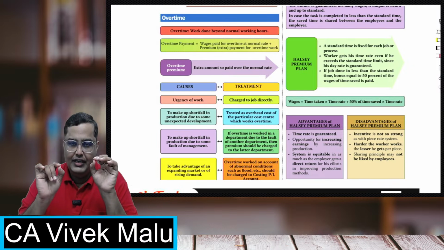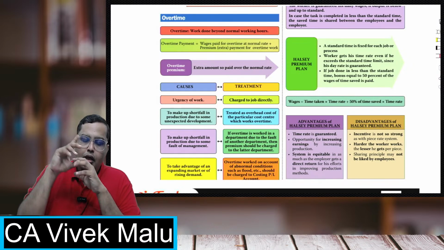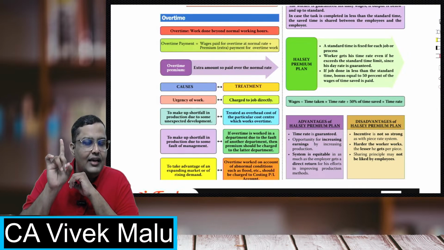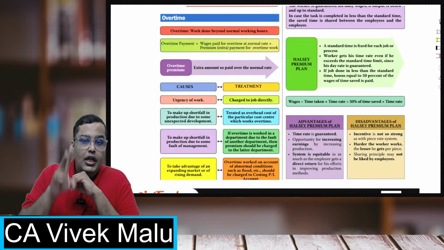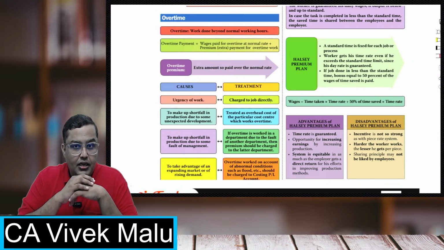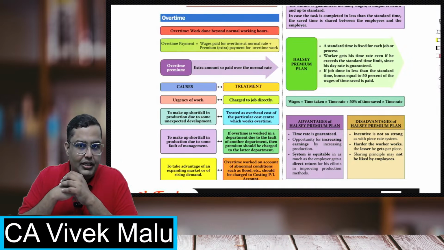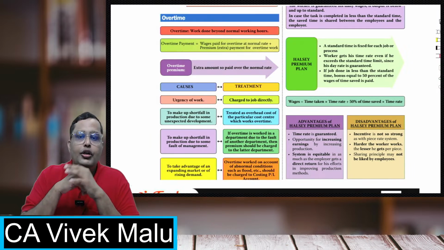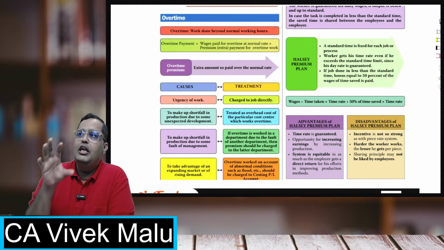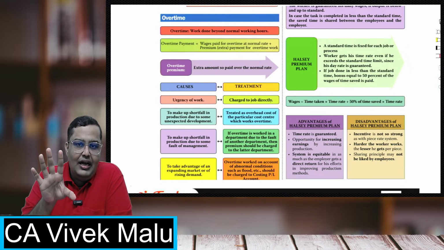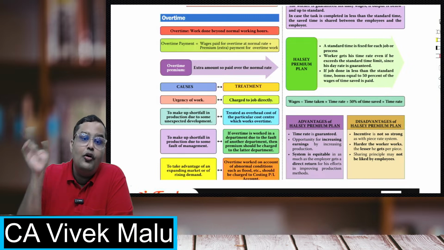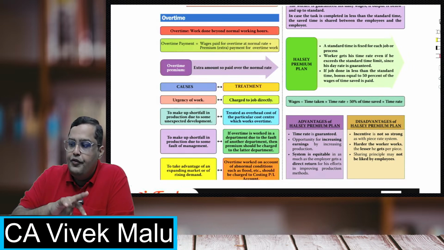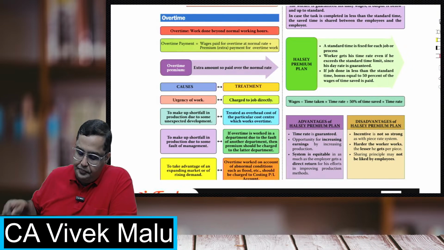I'll repeat the provision again. If a worker works for more than 9 hours in a day, and more than 48 hours in a week, he is liable to get overtime which is double the rate of ordinary wages. So if his ordinary payment is, let's say, 250 rupees per hour, he will get overtime at the rate of 500 rupees per hour, in which the 250 basic will be paid and 250 extra will be the overtime premium.